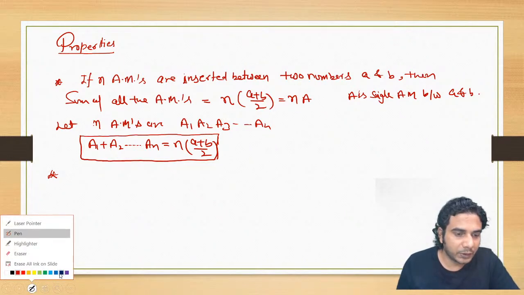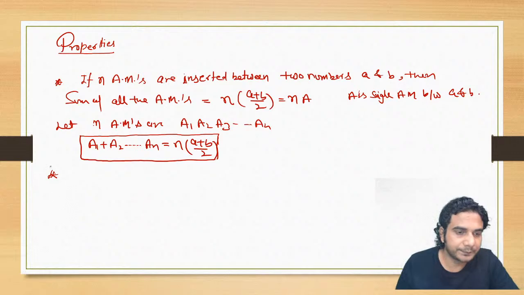Let me write the solution. First of all, as I told you, what is the common difference?